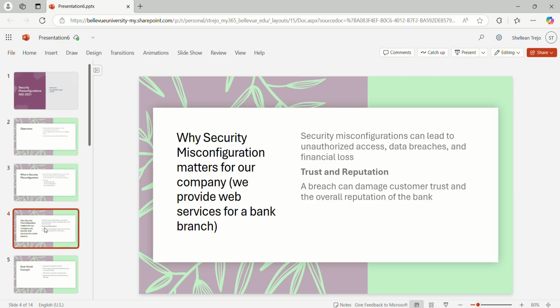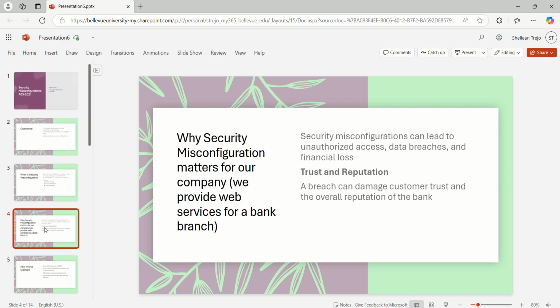Why security misconfiguration matters for our company. We provide web services for a bank branch. Security misconfigurations can lead to unauthorized access, data breaches, and financial loss. Trust and reputation: a breach can damage customers' trust and the overall reputation of the bank.